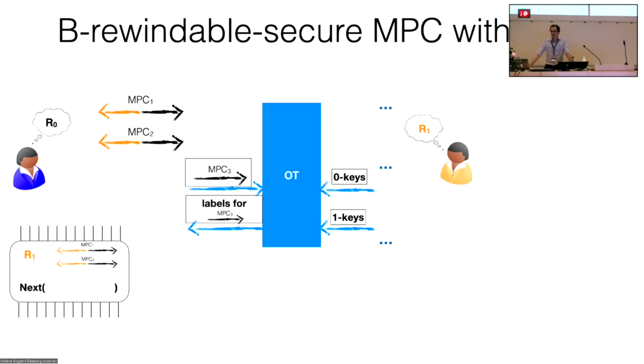So the thing is that you don't need this relaxation here. The reason is that you would need this relaxation if, when you do the rewind, you also allow the adversary at any rewind to get the output. If you do allow that, then you need to query the ideal functionality multiple times.